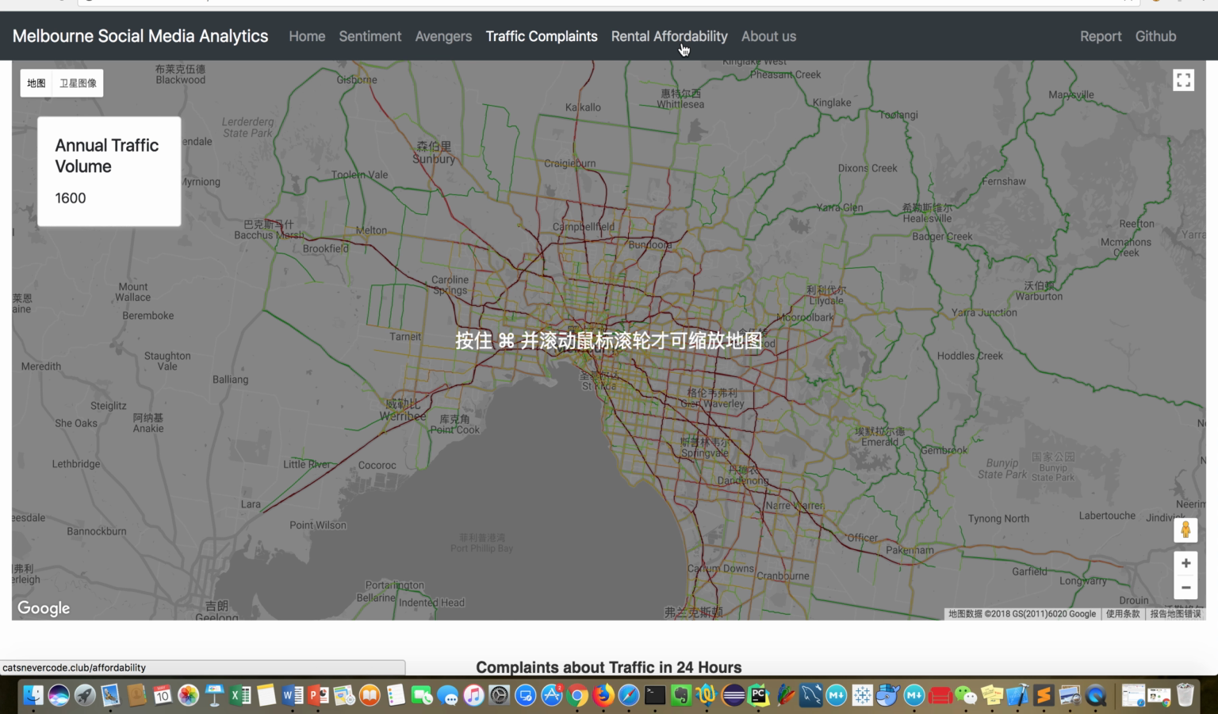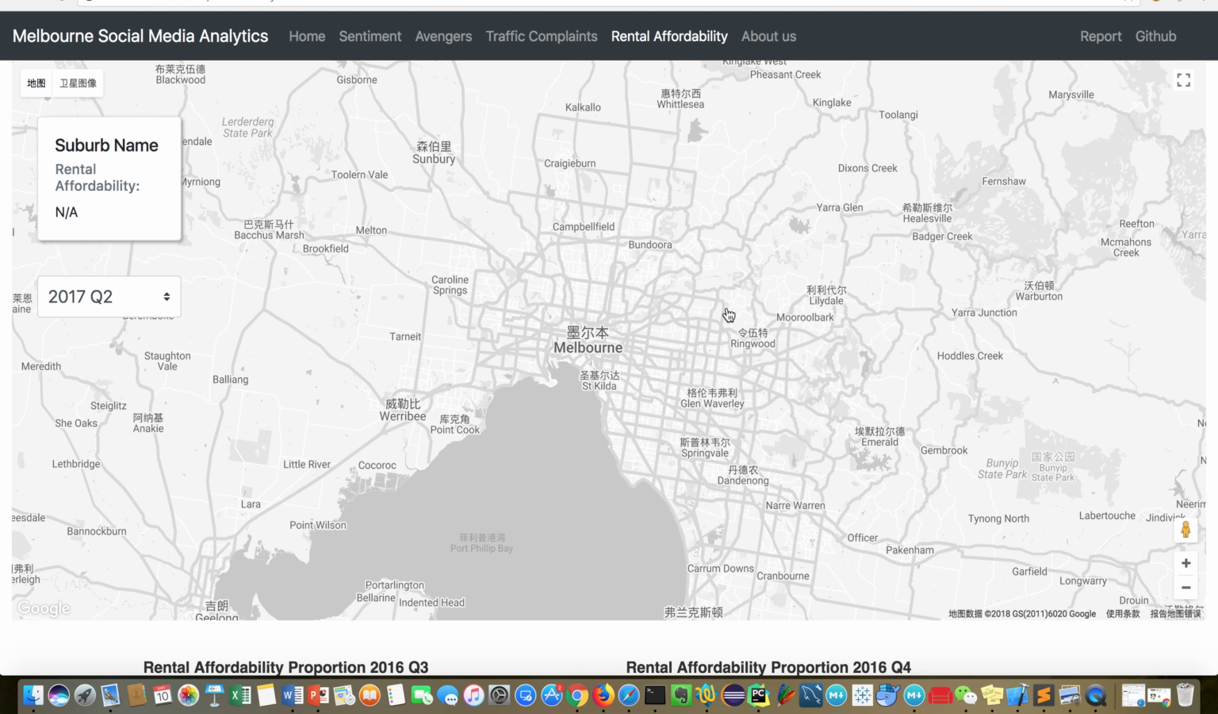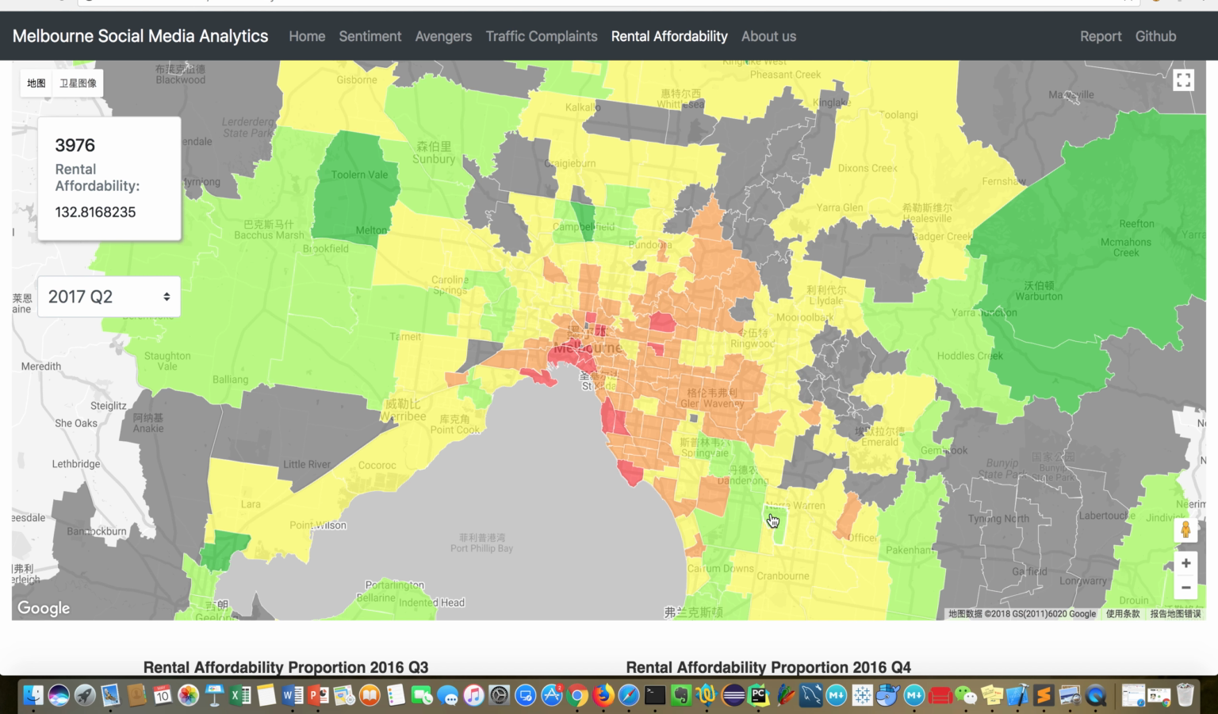And let's see our last scenario. It is about rental affordability. We implement the rental affordability data of 4 seasons in Greater Melbourne, from 2017 season 3 to 2018 season 2. The houses in suburbs with high rental affordability are more affordable to residents and vice versa. The range of color represents different levels of rental affordability.